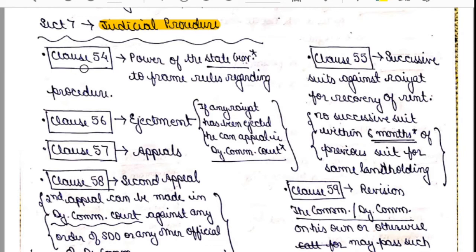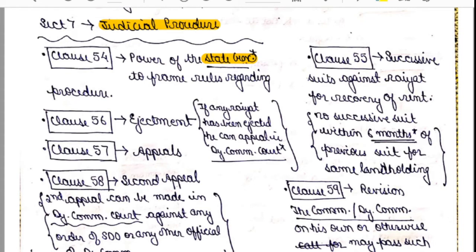Now clause number 54 talks about the power of the state government to frame rules regarding the procedure. So the power to frame rules regarding the procedure lies with whom? It lies with the state government. A question may be asked in the examination: with whom does the power to frame rules regarding the procedure under the SPT Act of 1949 reside? It is either with the deputy commissioner, the commissioner, the SDO, or the state government. So the right option will be the state government.